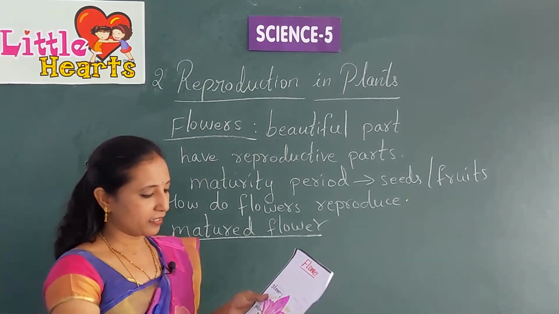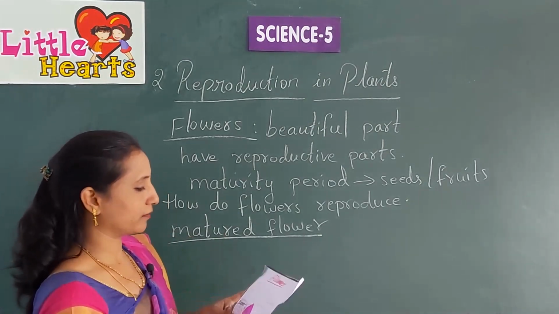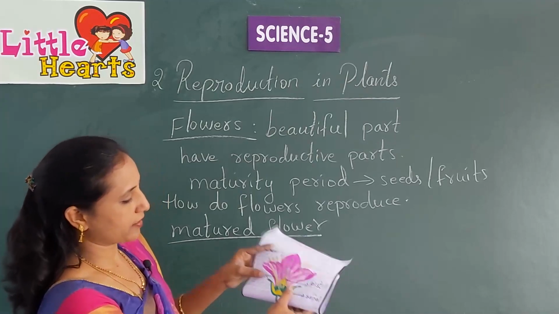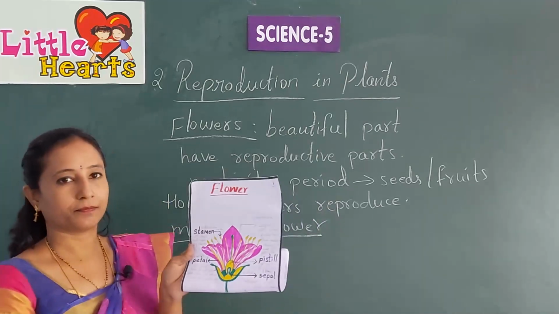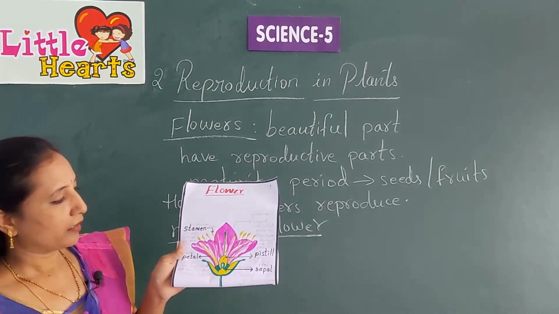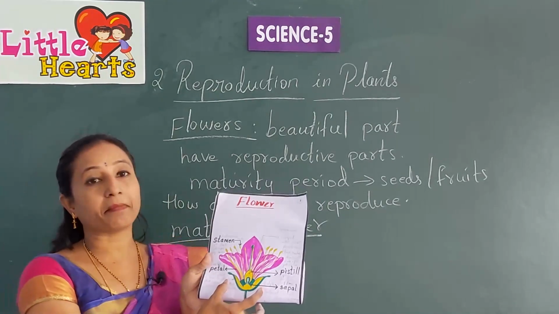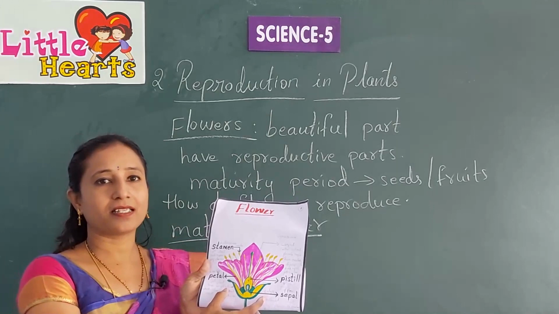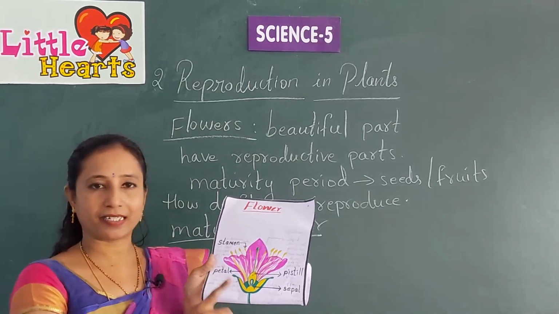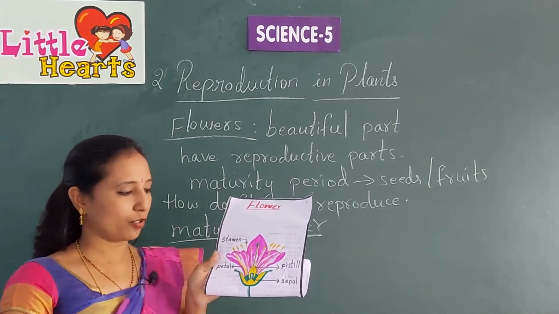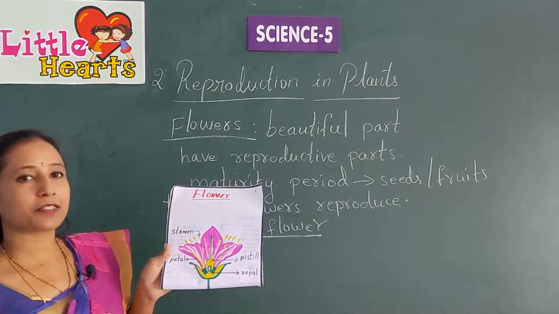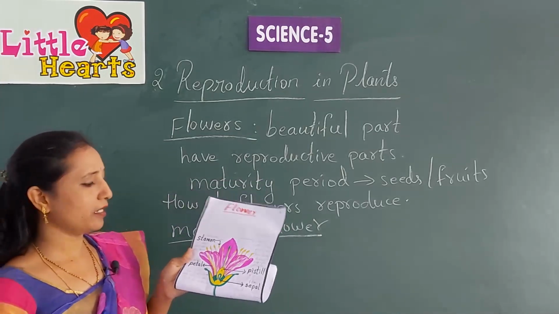This is the picture of a flower. This flower is a matured flower which has all the reproductive organs inside it. So let's discuss by drawing the flower on the board.